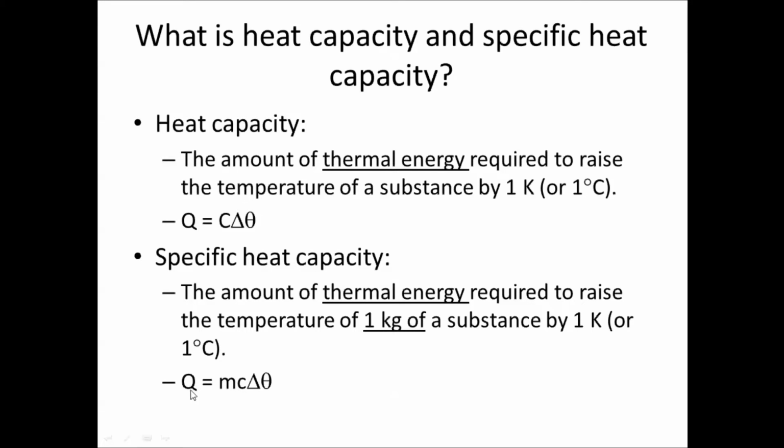The specific heat capacity formula is Q equals m c delta theta. The difference between these two formulas is that the c is small c for specific heat capacity, while the C is big C for heat capacity. The delta theta will be the same. The reason why there's an m here is because for specific heat capacity, you need to specify the mass of the substance, while for heat capacity, the mass of the substance is part of the symbol big C. So this is the difference between these two.